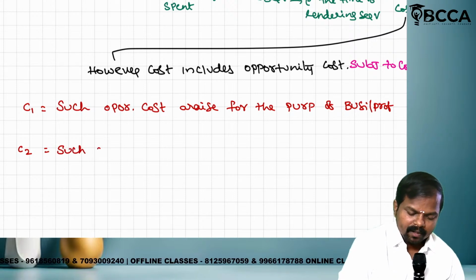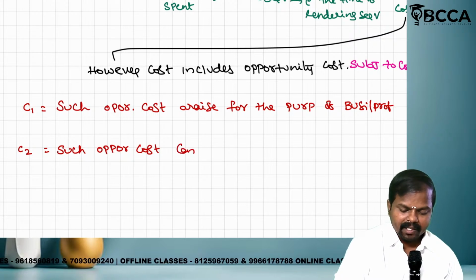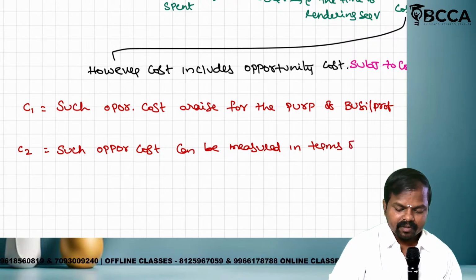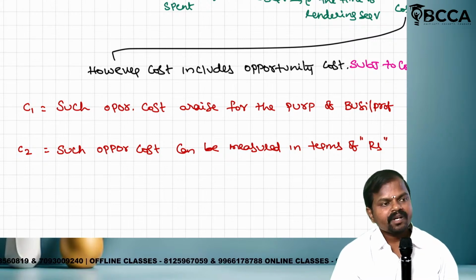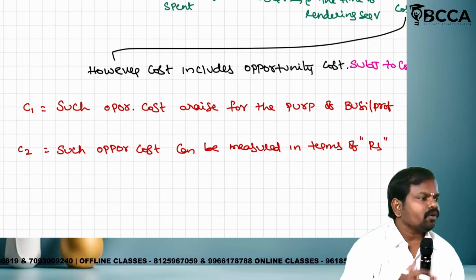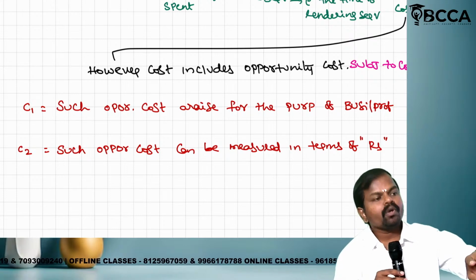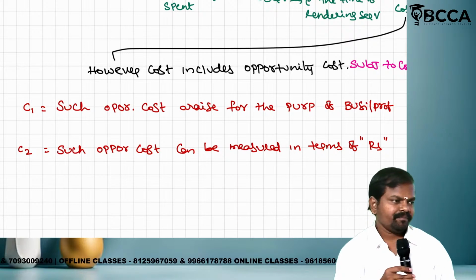Such opportunity cost can be measured in terms of rupees. What is the opportunity cost? 4,000. What is the opportunity cost? 12,000. What is the opportunity cost? 17,000 rupees. What is the opportunity cost? 1 lakh. You are able to express your opportunity cost in terms of money or rupees.